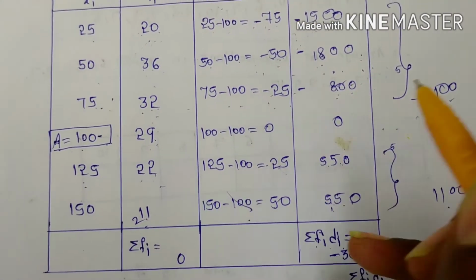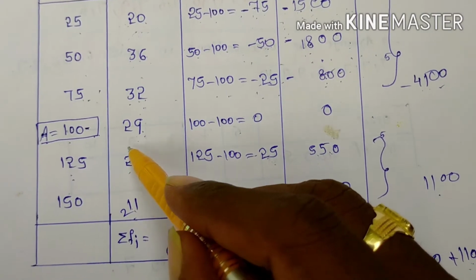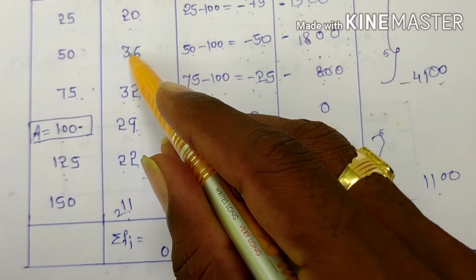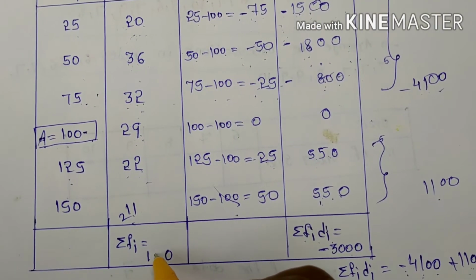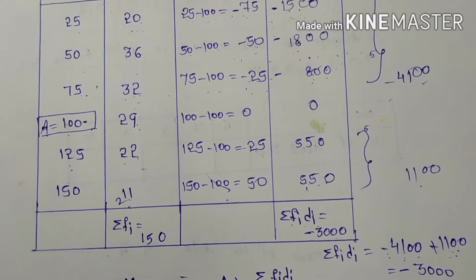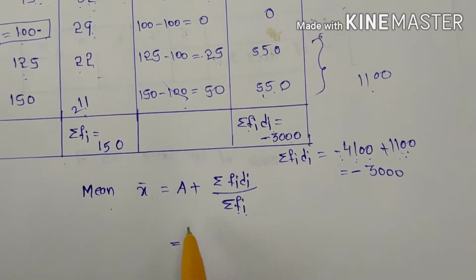You keep carry 2. Next 2 plus 1, 3, 3 plus 2, 5, 5 plus 2, 7, 7 plus 3, 10, 10 plus 3, 13, 13 plus 2, 15. That means the sigma fi value is 150.